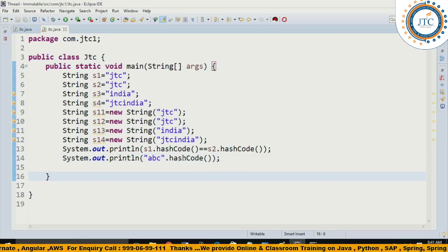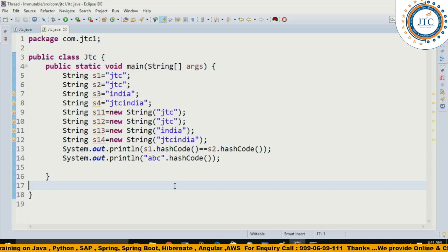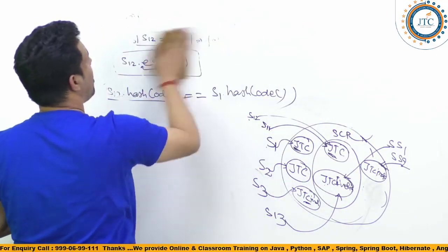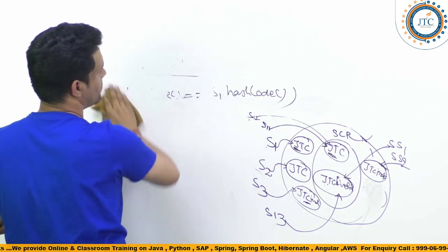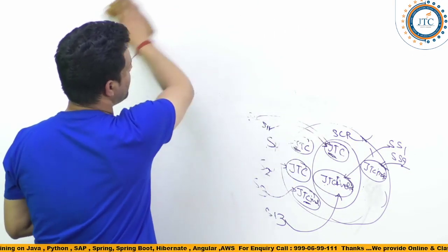So let's understand what the logic is. What logic does it use internally to generate the hash code? Understand here first. Now suppose I am writing a few things inside this. On the basis of this you can calculate the hash code of any string.